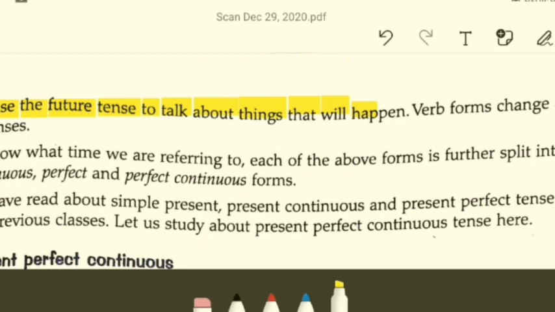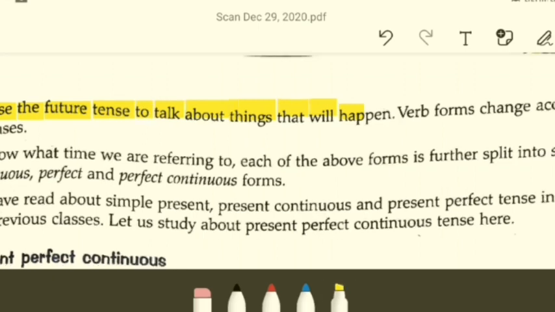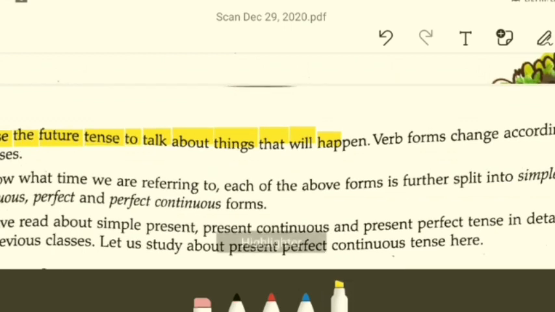Okay, remember, verb forms change according to tenses. How do verb forms change? They change according to tenses. I am sure most of you are well acquainted with what a verb is. What is a verb? A verb basically is a word that expresses an action, isn't it?